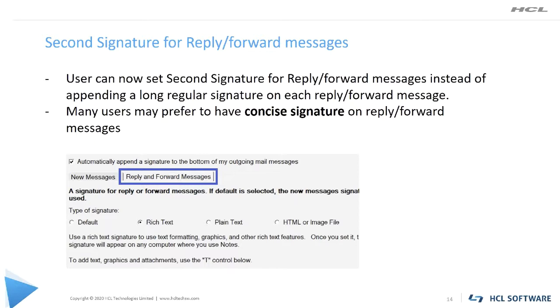On the screen, you can see we now have 2 options for signature. One is for the new message and the second tab is for reply and forward messages. This is a very important feature for those who are using a long signature. So just make sure that you also use this feature and make your users aware of it. And then definitely your users will appreciate this feature. So just moving on to the next slide for our next feature.